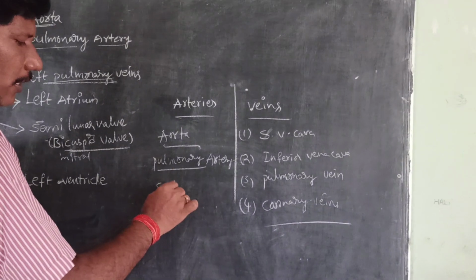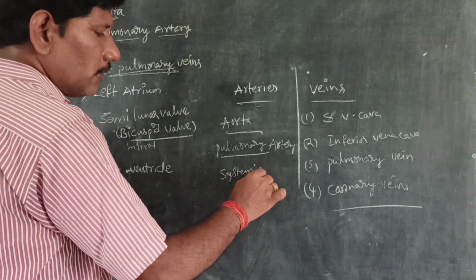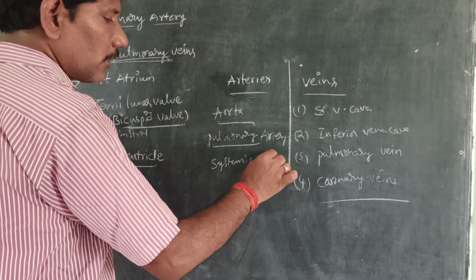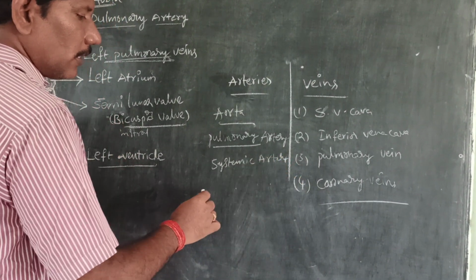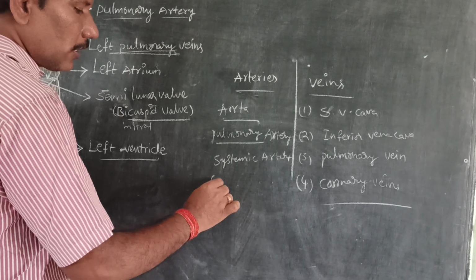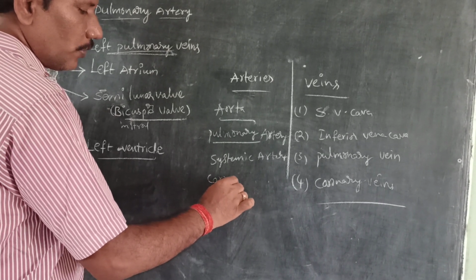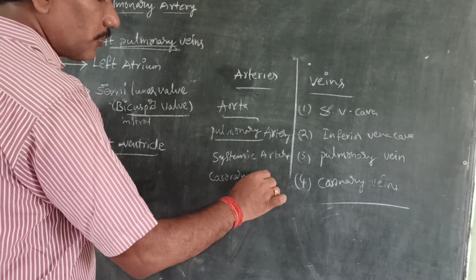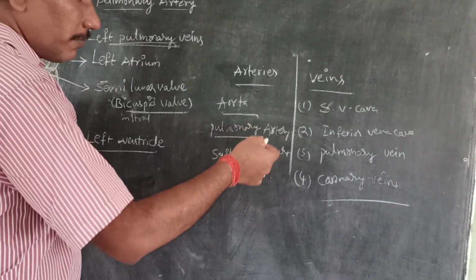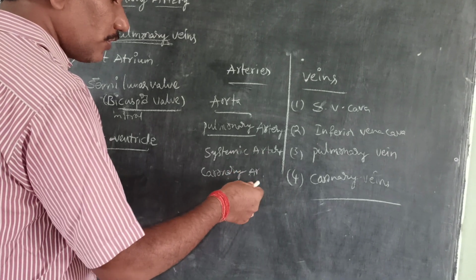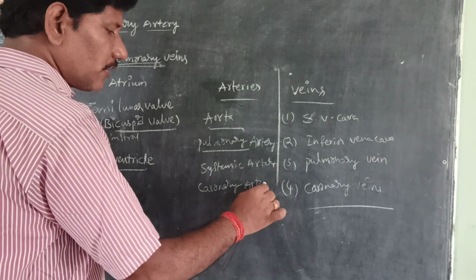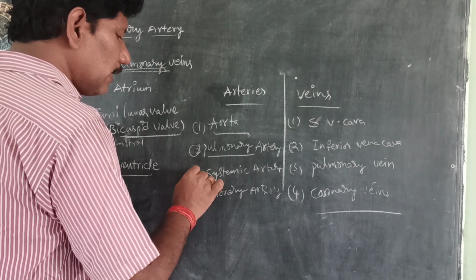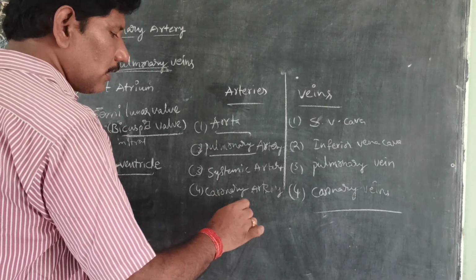Next, systemic artery, which arises from the left ventricle. Next one is coronary artery. So, total how many blood vessels are there? 8. Actually, they are attached to 5, but for our better understanding, we can differentiate into a classification of total 8. So, aorta, pulmonary artery, systemic artery and coronary artery.